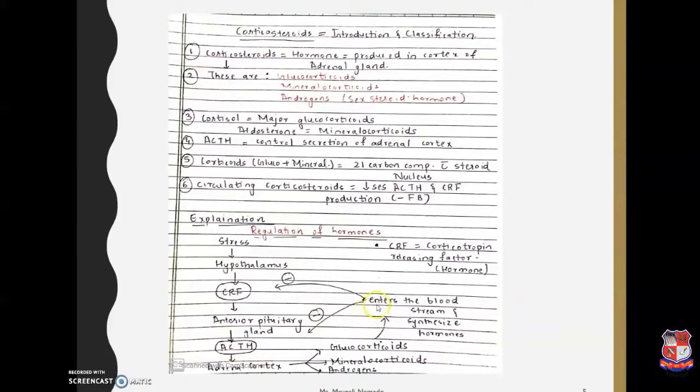There is a rise in the hormone level, and so the production of CRF, corticotropin releasing factor, from the hypothalamus is affected. Now when there is less secretion of this releasing hormone, it will further cause less production of ACTH hormone, and further the process will cause inhibition of the particular endocrine gland hormone. So this is the basic regulation of the hormone system associated with the adrenal gland.